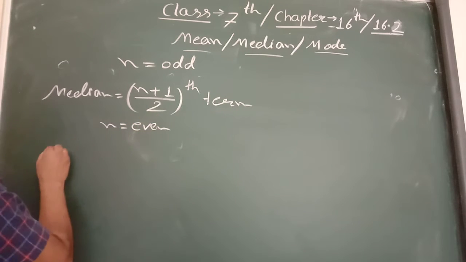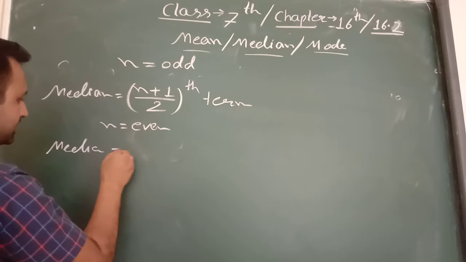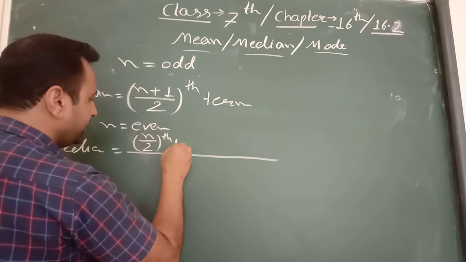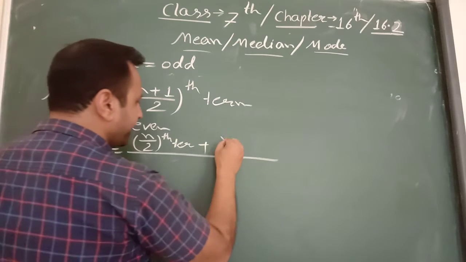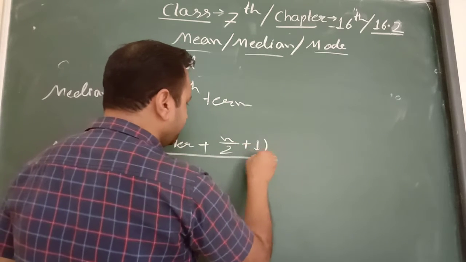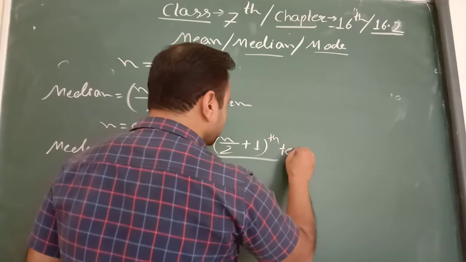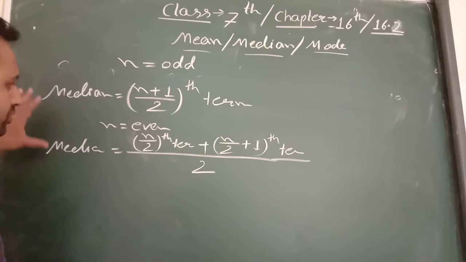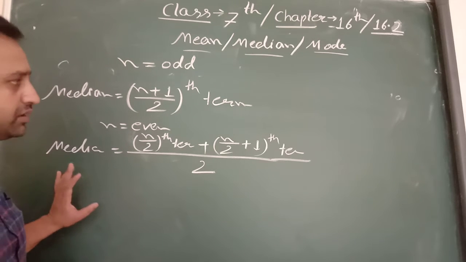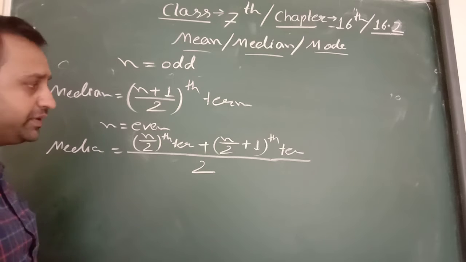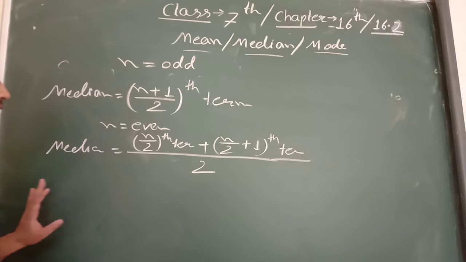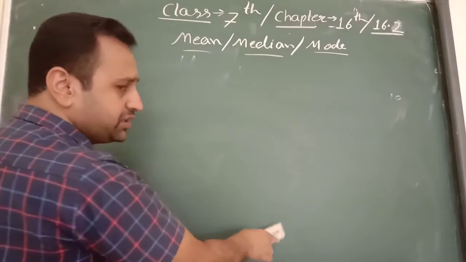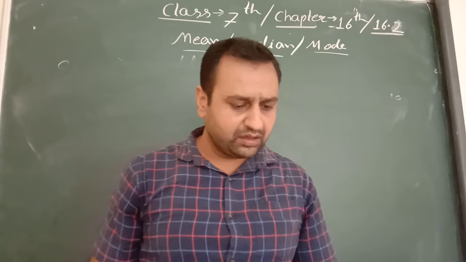And what is the formula of median if n is even? The formula of median is n upon 2 th term plus n upon 2 plus 1 th term, and the total upon 2. So these are the two formulas for median. We study the formulas with examples. Firstly note down the formulas. Again I repeat, only the basics of this exercise are included in the midterm exam.